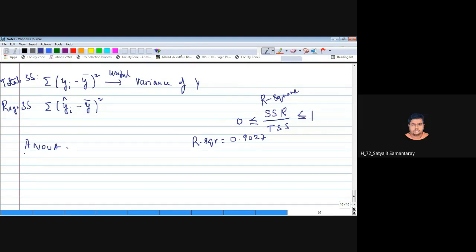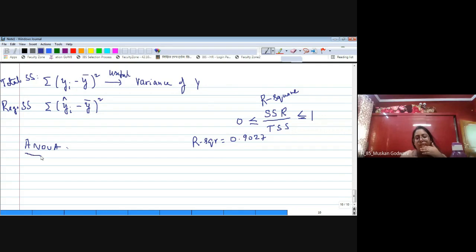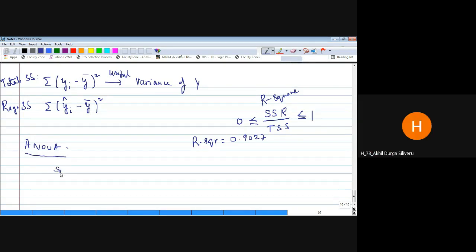The first column is source of variation, correct? The second column is sum of squares.